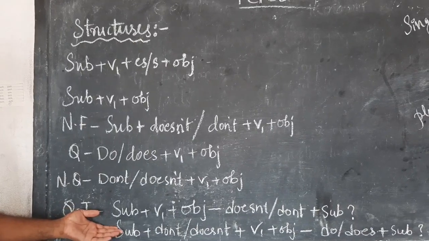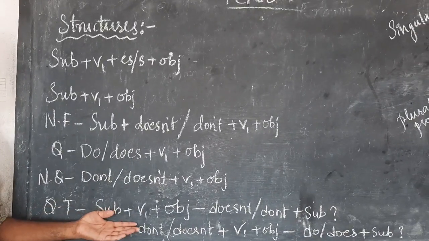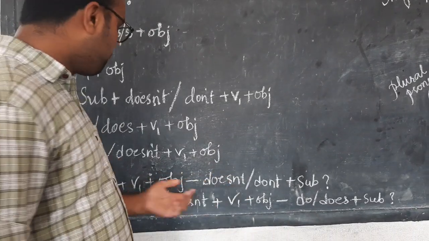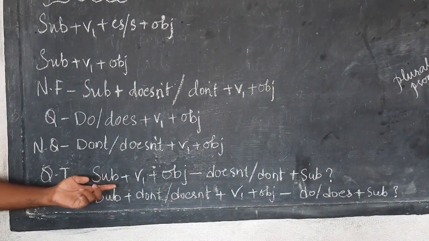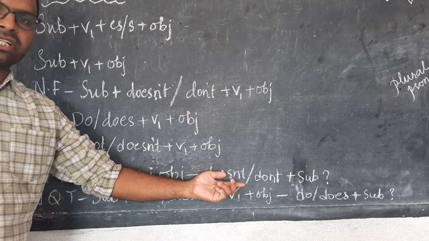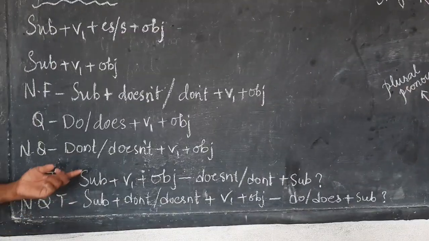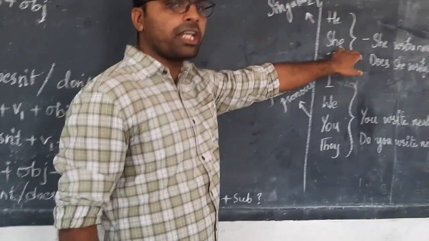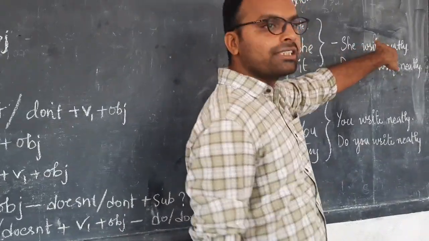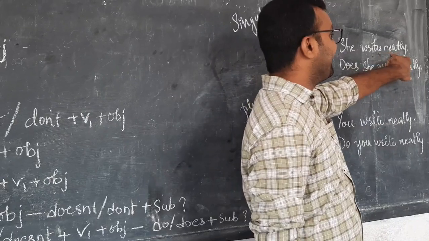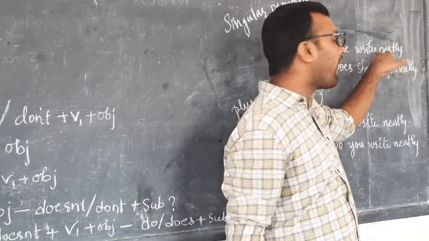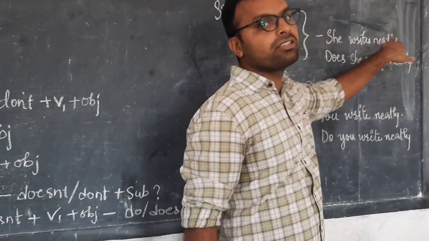And this is a question tag. Many people don't know this structure. Subject plus V1 plus object. When you put the positive statement, a negative question tag comes. And when you put the negative statement, a positive question tag comes. For example, for this only, if I want to add the question tag, it's very easy. She writes neatly, doesn't she? It's a question tag. I'm just adding the question tag to the statement.